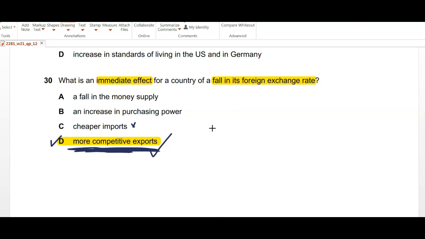So a fall in exchange rate can be favorable for a country because that will make its exports more attractive in the foreign market, leading the demand for its exports to become higher.